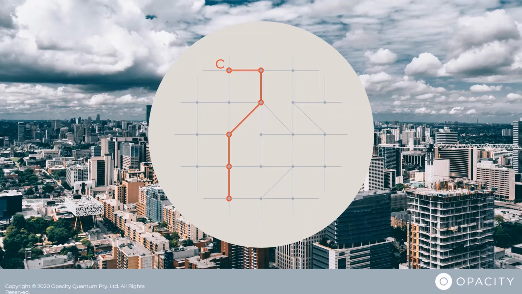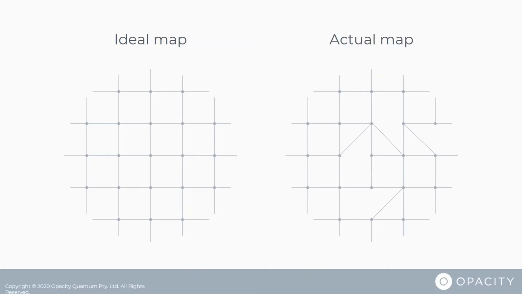They're navigating off their design, not what they've actually built, which will have errors, and even small errors can ruin a computation. To use this quantum computer, they need to navigate, but they don't have access to the actual map. Currently, most of the effort is going into getting the quantum computers they build to be closer and closer to the ideal design by trying to remove all of these errors. But this is proving difficult, expensive, and slow.